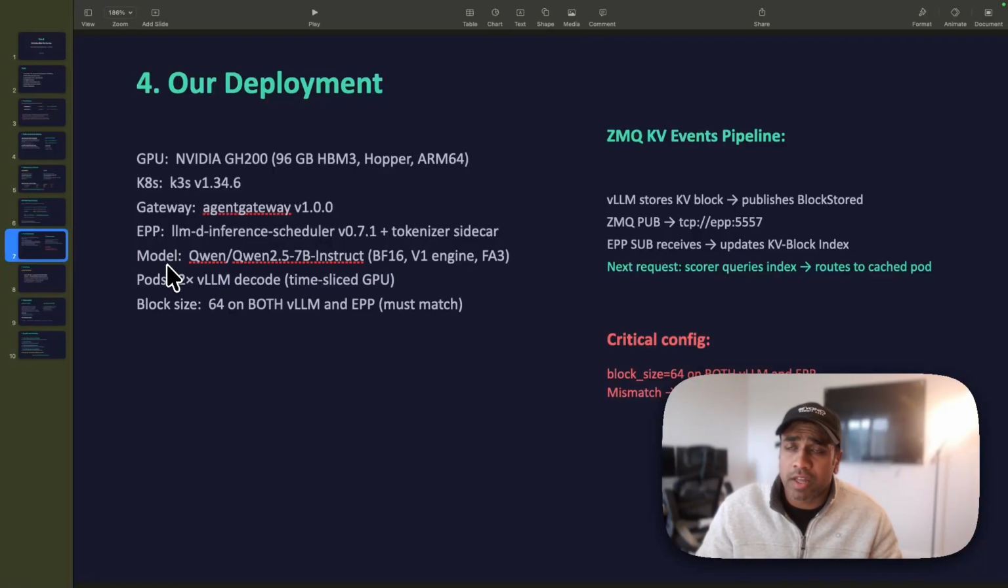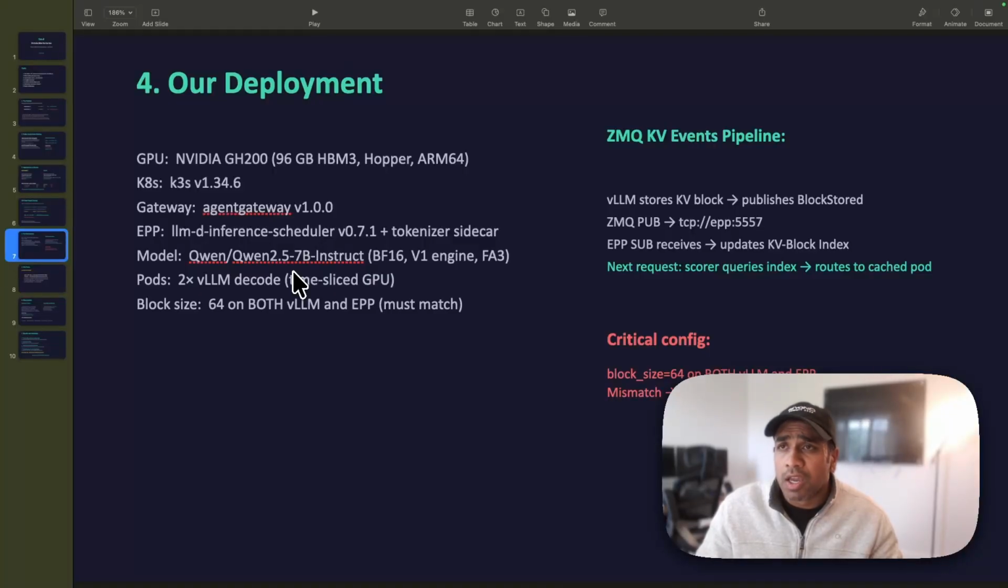The model that I'm implementing here is the Qwen 2.5 7 billion instruct model. I have two vLLM decode pods. I have time-sliced my GPU into four, and I'm using two of those here. Since it's a smaller 7 billion model, I can easily accommodate it in two pods.